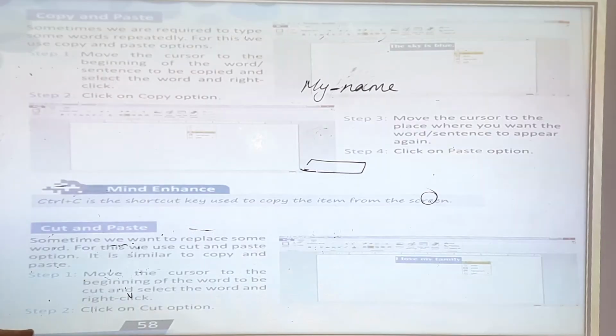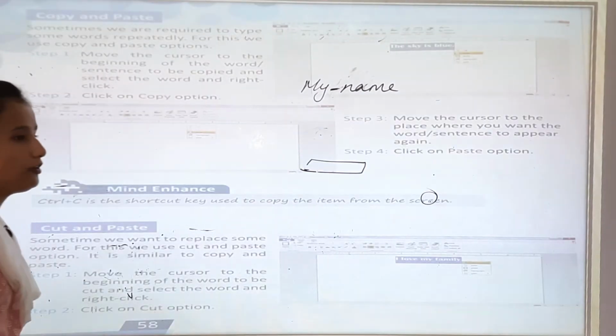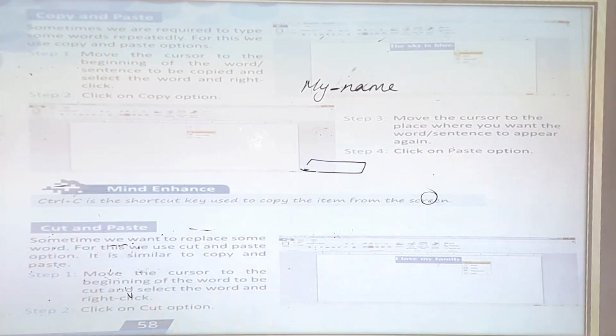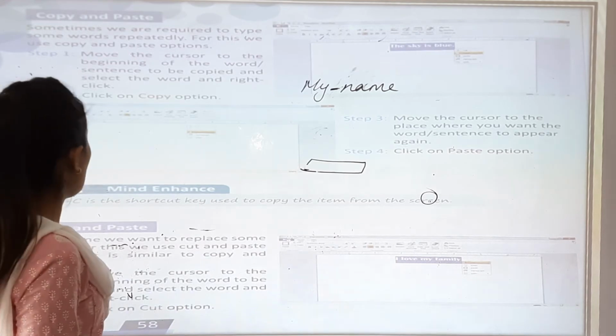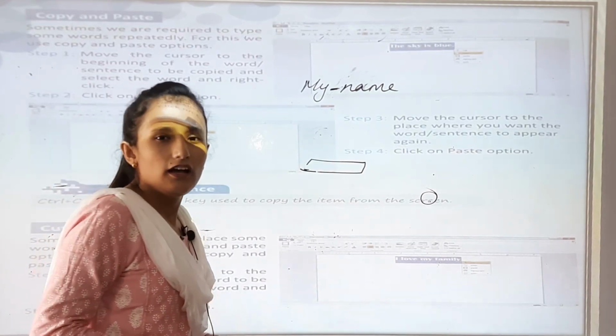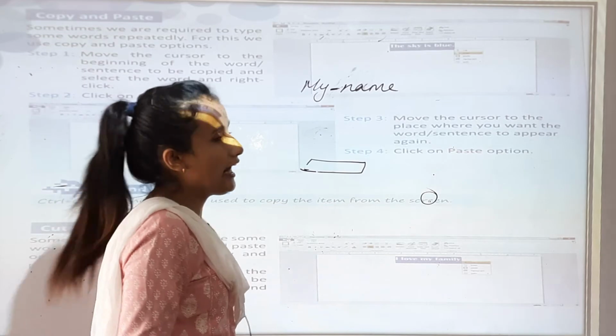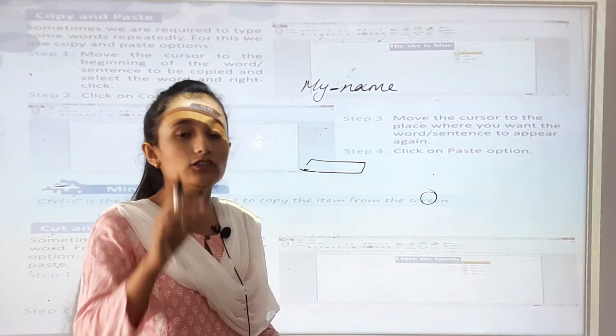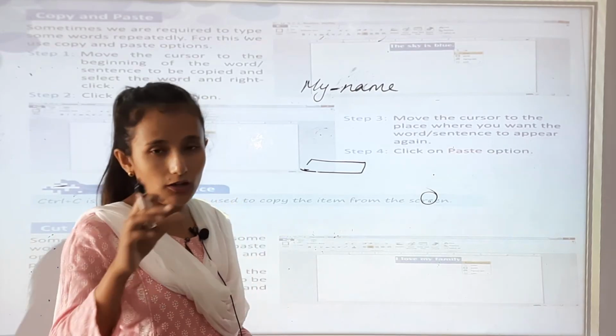Okay. Now copy and paste. How you will copy and how you will paste. Sometimes we are required to type some words rapidly. For this we use copy and paste option. Step 1, for example, every day I have to make PowerPoint, right? So what will I do? I will copy this, paste. Okay, I will copy these words.